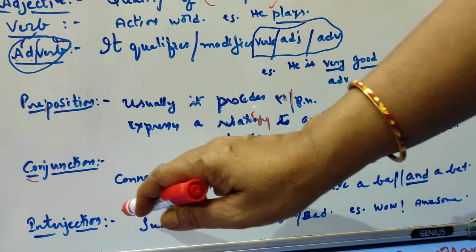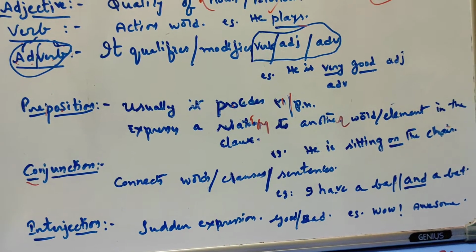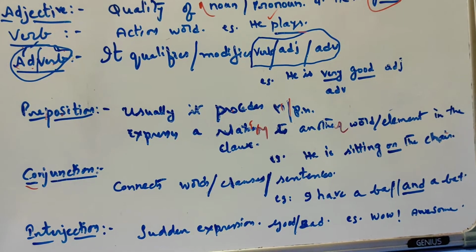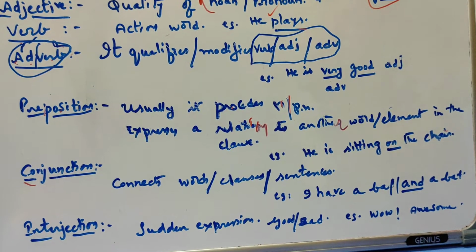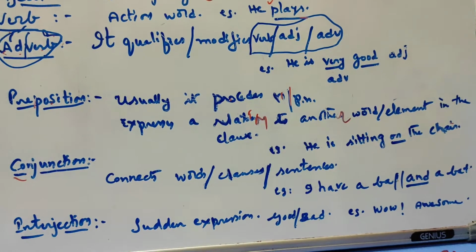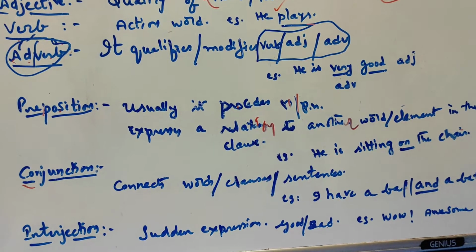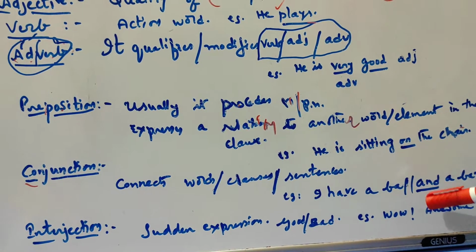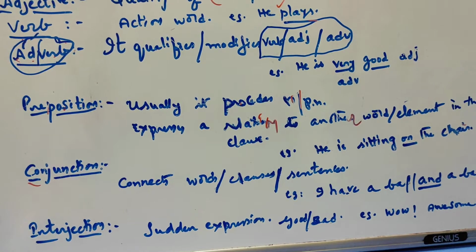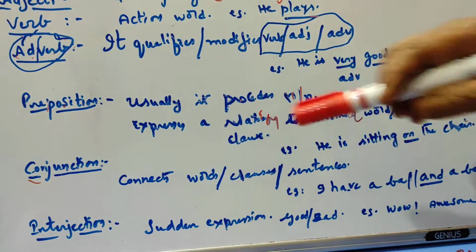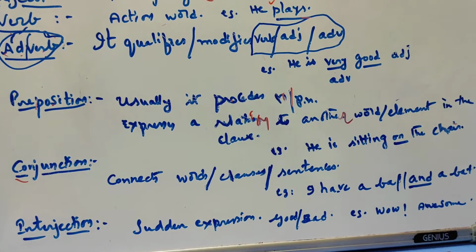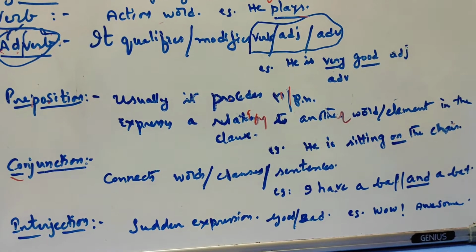The next one is interjection. Interjection means sudden expression. Anything that may be good or bad, but suddenly if you express, then we call it interjection. Here I gave wow, awesome, like that. Sudden expression. So parts of speech like this I explained to you, but I'll give you one example now. With this exemplary sentence you can understand each and everything very easily. With the help of one sentence, I teach you now how you can easily understand these parts of speech.